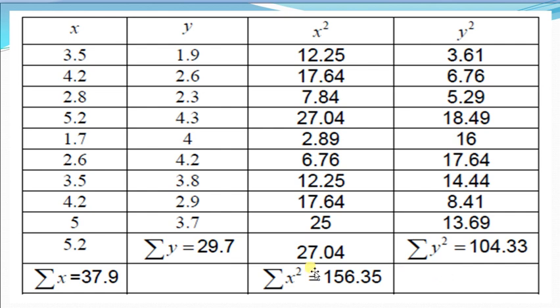We calculate the sample mean and sample variance. This is the x variable and this is the y variable. For the x variable, summation x is 37.9 and summation y is 29.7. Summation x square is 156.35. These are the squares: 3.5 square is 12.25, up to 5 square is 25, and these are the y squares: 1.9 square is 3.61 and 3.7 square is 13.69. That is summation y square, which is 104.33.